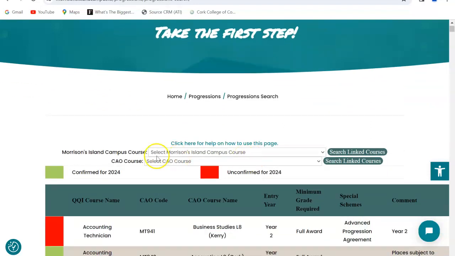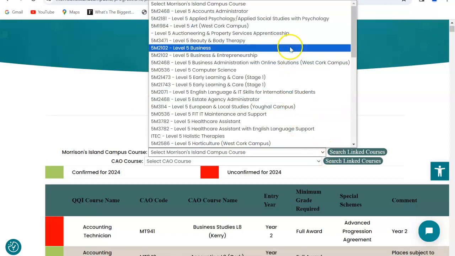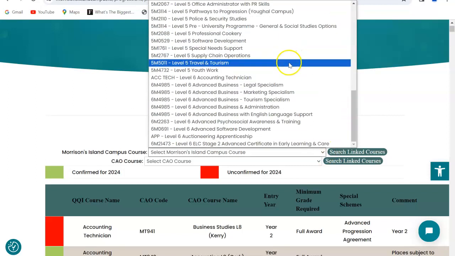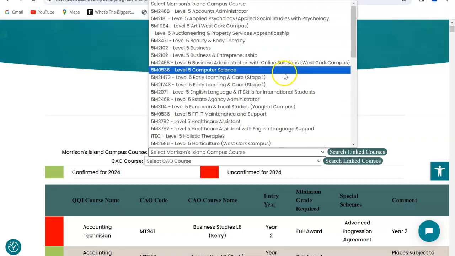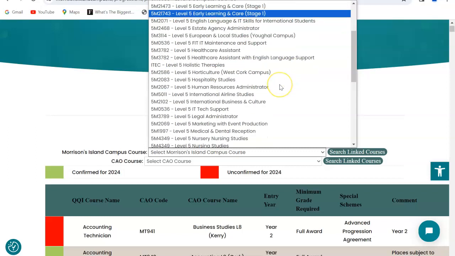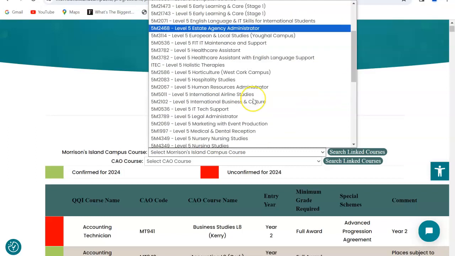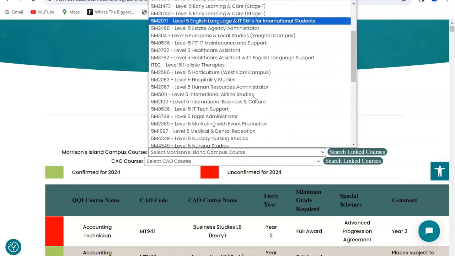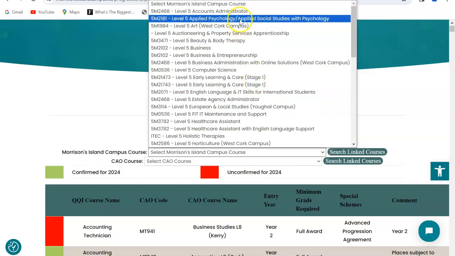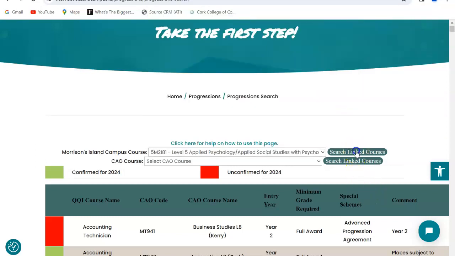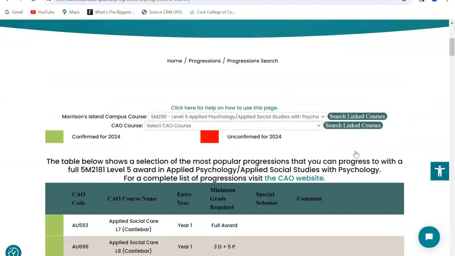It works quite simply. You can see here that the Morrison Island campus course can be selected from our drop-down menu. You can take any of a wide range of level 5 and level 6 courses and select the course you might be interested in. For example, I am going to look at applied psychology. I am going to search where I can go to after I've completed applied psychology in our college. What higher education options have I?